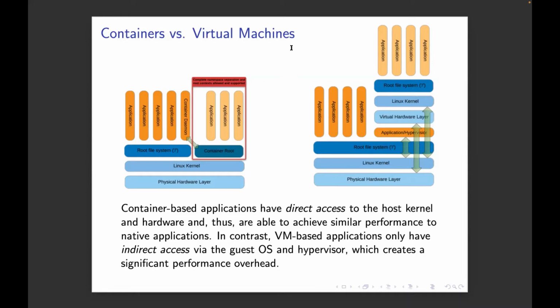Whereas a container directly uses the Linux kernel from the host system itself. So it's tied a little bit closer to the underlying physical compute node that you're running on. This gives you, in general, almost the same native application performance in the container as you would get compiling it natively on the system itself. And that's one of the primary advantages.